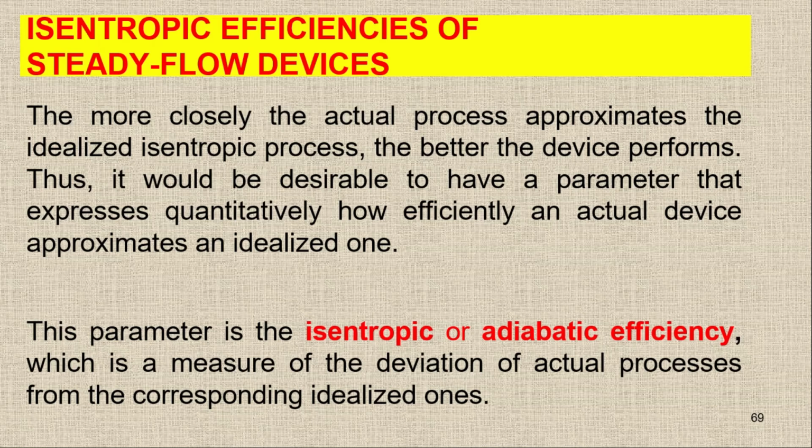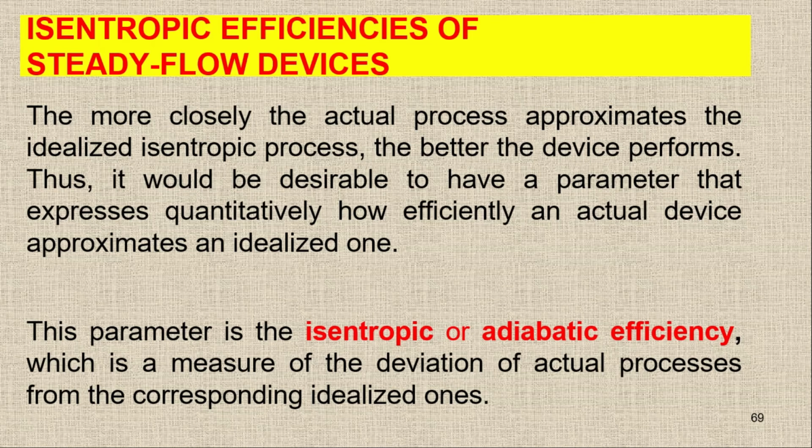So we will get the idealized answer if we are going to talk about the isentropic process. Here we are going to define the isentropic efficiencies, and with the help of isentropic efficiency we can measure the deviation of the actual process from the corresponding ideal one, because the isentropic process is always the ideal one, where we are assuming that the entropy remains constant during the process.